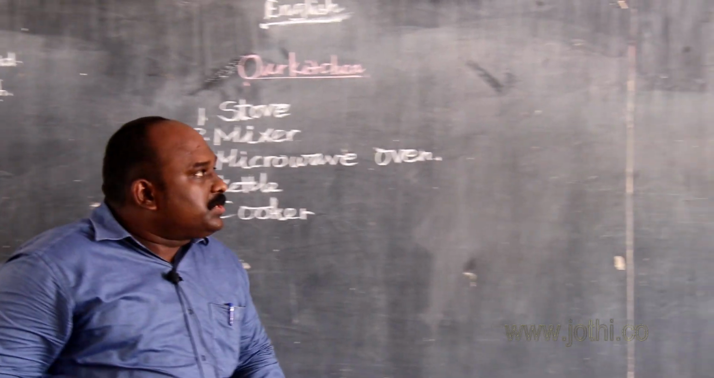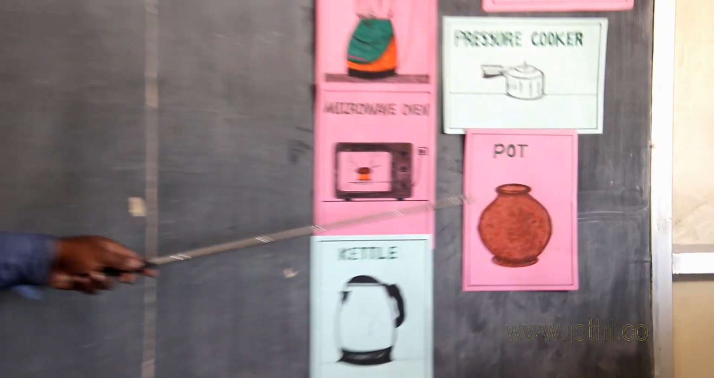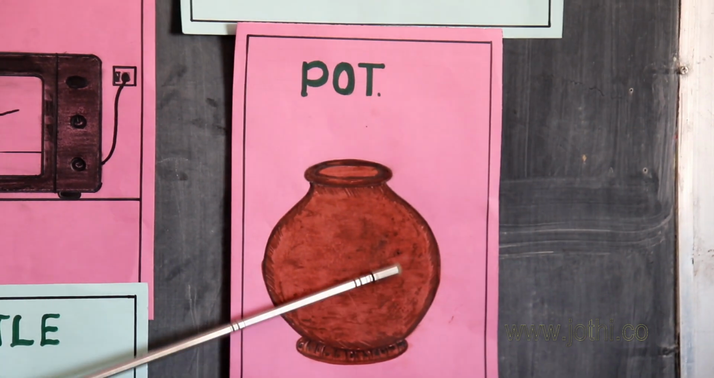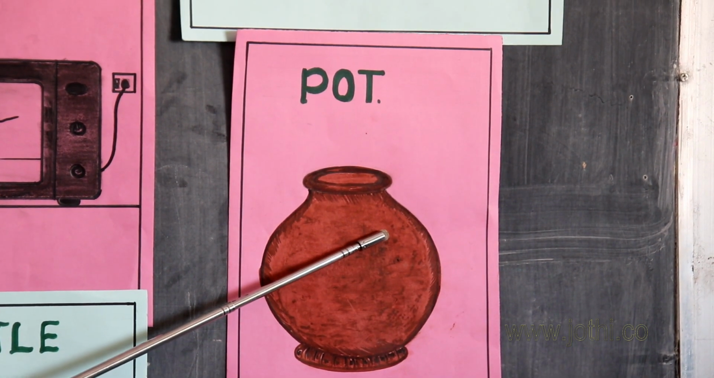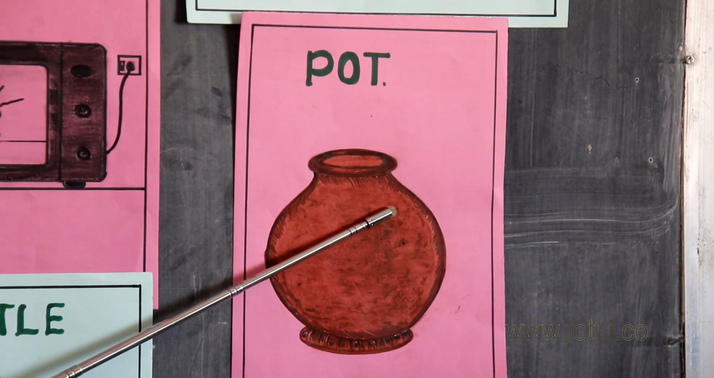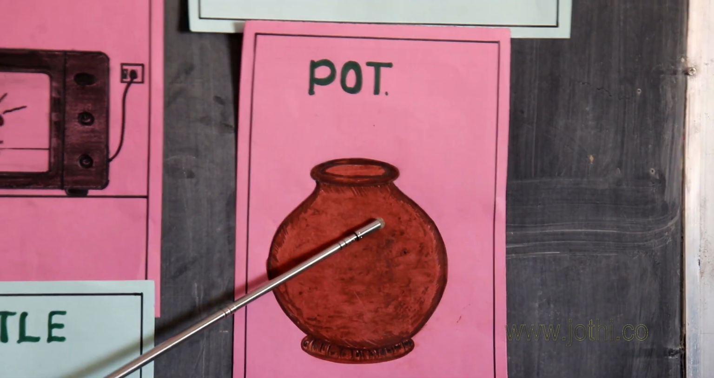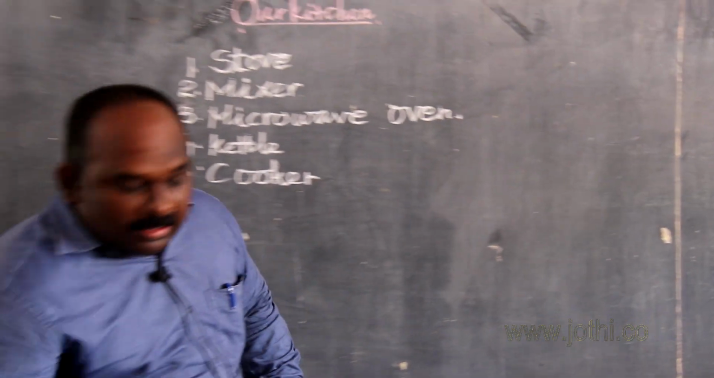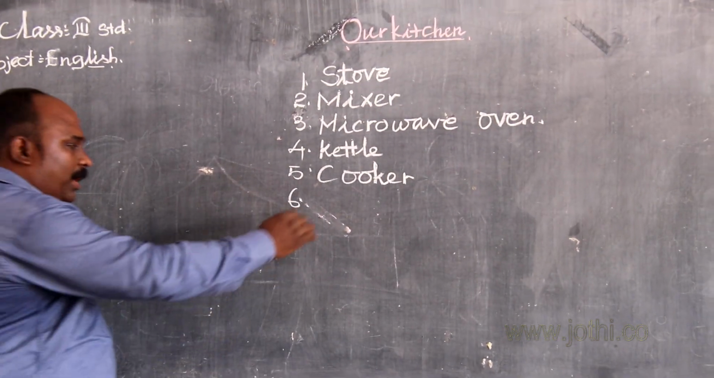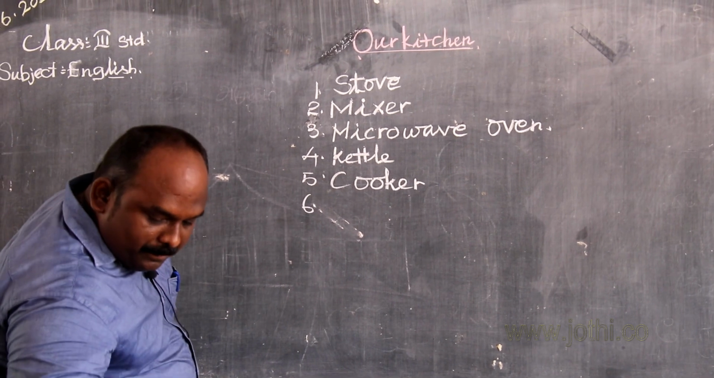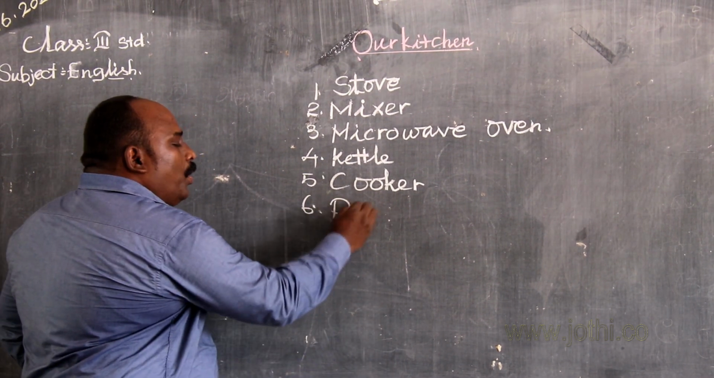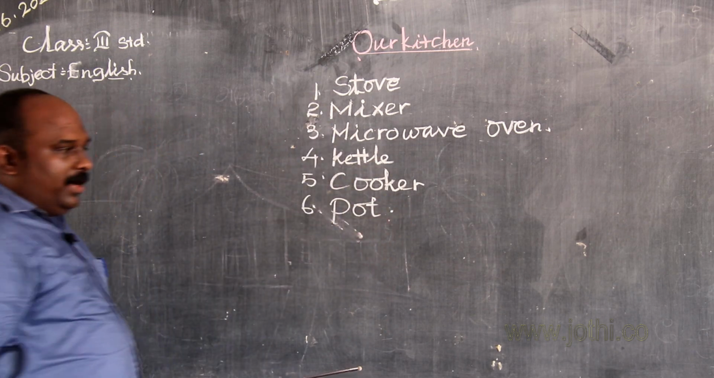Okay. At last, you see this picture. You know about this. What is this? Yes. This is a pot. It is used to fill up the water, to help us to drink the water. Okay. All of you say the spelling pot. P-O-T. Pot.